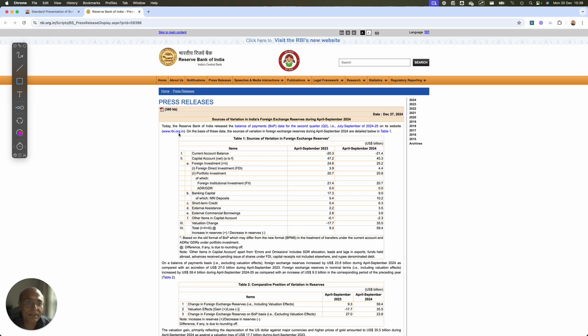Now friends, this document, the balance of payment document, is a pretty important document. Why is it important? Because it gives us the cross-border flow of currencies on account of trade and investment. What kind of investment India is making in other countries and what investment other countries are making in India, and what kind of trade activities are going on between India and other countries. This document is monitored by everybody, policymakers and investors who are trying to invest in India, and it has a direct bearing on India's foreign exchange reserve and also impacts the value of the rupee and